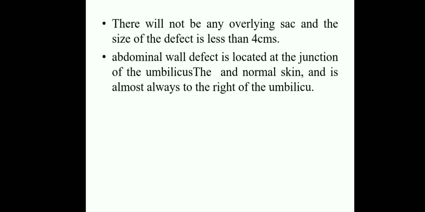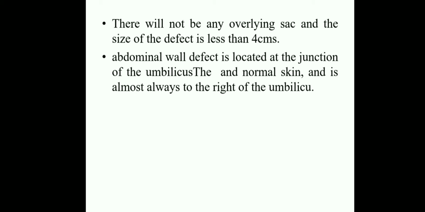Here there will not be any overlying sac, and the size of the defect is less than 4 centimeters. I said, in gastroschisis the size of the defect, the hole, is less than 4 centimeters, but there is no covering sac over the protruded organs. The abdominal wall defect is located at the junction of the umbilicus and the normal skin, and is almost always to the right of the umbilicus.